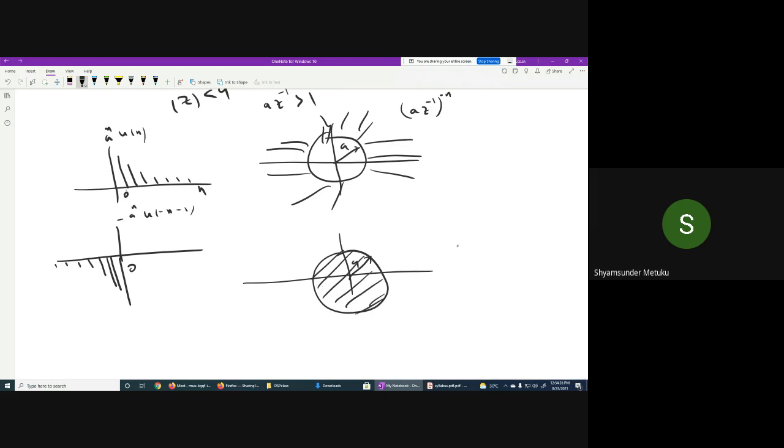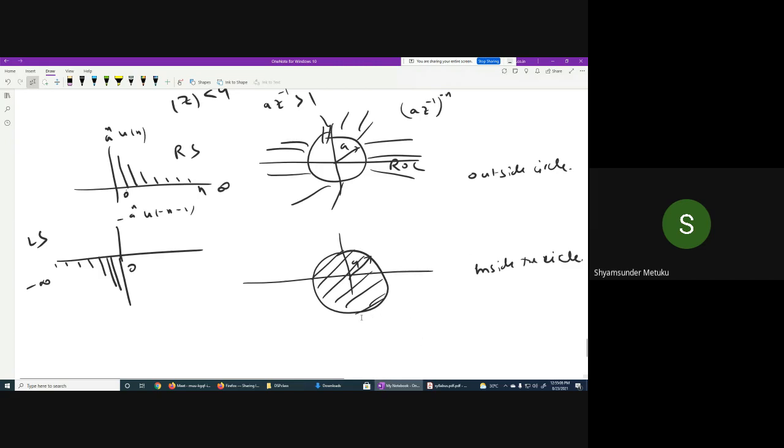This one is minus infinity to 0, it's a left sided signal. For all right sided signals, your ROC will be outside the circle. For all left sided signals, your ROC will be inside the circle. This is a thumb rule. You should remember this, the properties of ROC, okay? Is it clear?